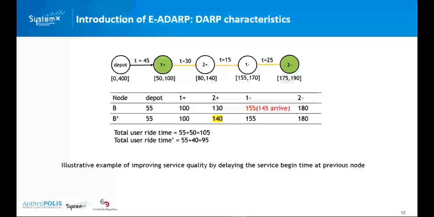However, we can improve the schedule by delaying the service begin time at node 2+, from 130 to 140, so that passenger 2 doesn't need to wait at node 1-. So the total user ride time is decreased from 105 to 95. We are saving 10 minutes of waiting time. We are improving our solution by delaying the service begin time at some nodes.